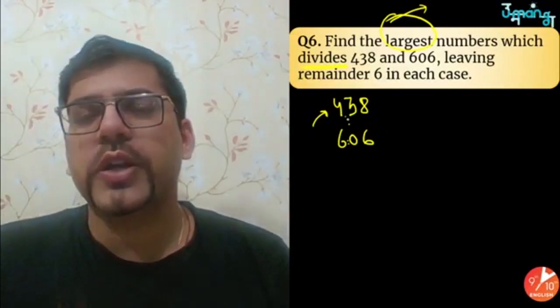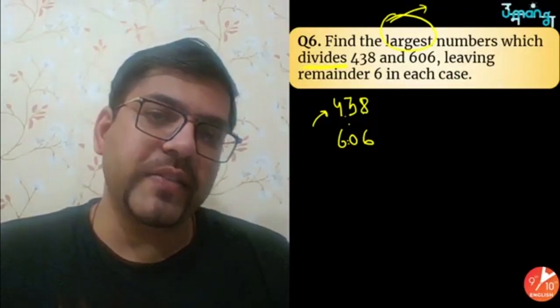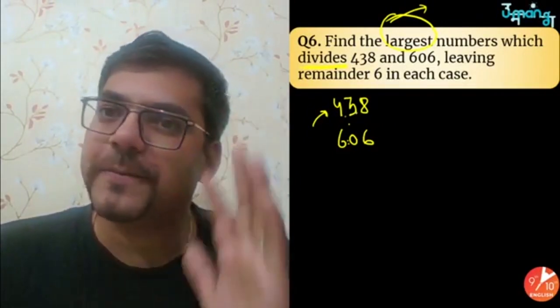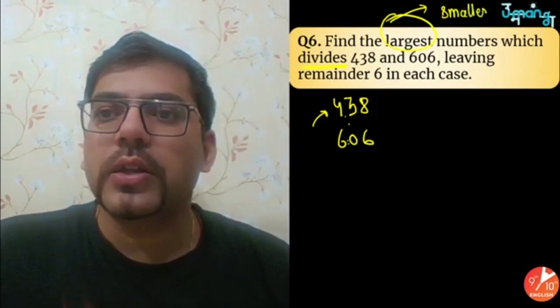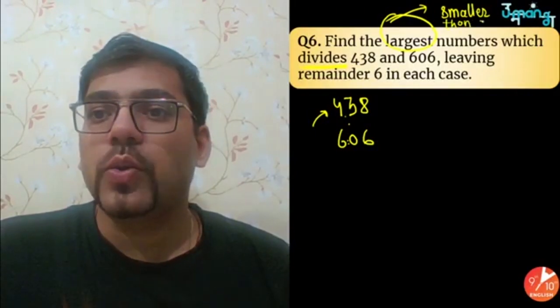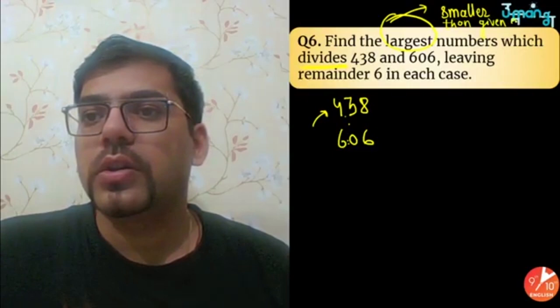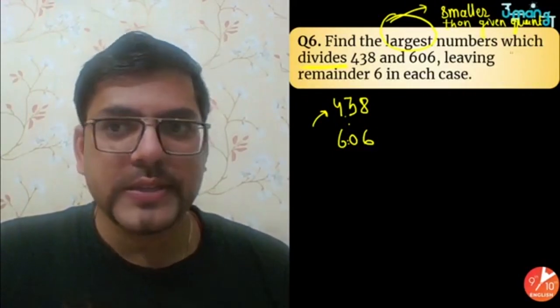You cannot divide 438 by a number greater than 438. You can always divide 438 by a number smaller than that. Means we need a number which is smaller than the given quantities.